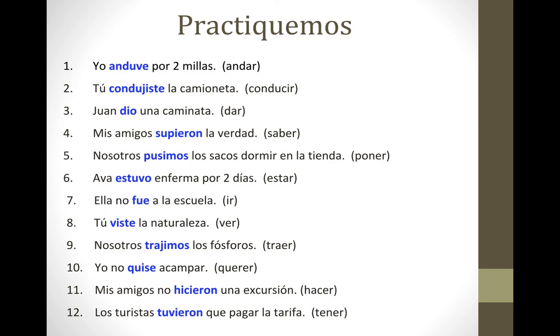Number 10, I refused to camp. No quise. 11, my friends didn't take an excursion or a day trip. Mis amigos no hicieron. And lastly, 12, the tourists had to pay the fare. Los turistas tuvieron.